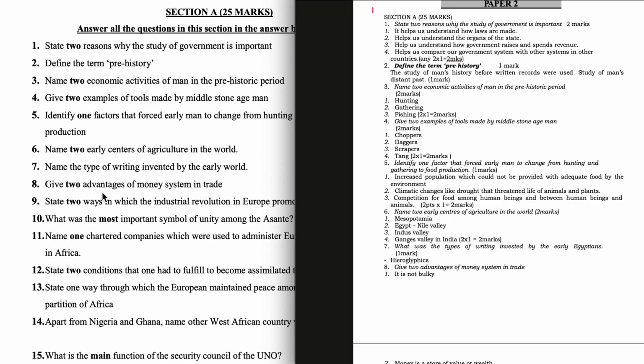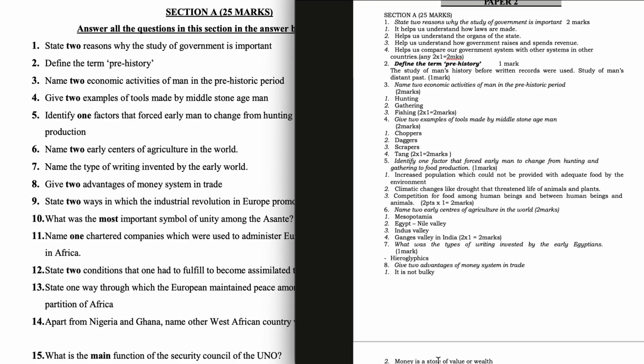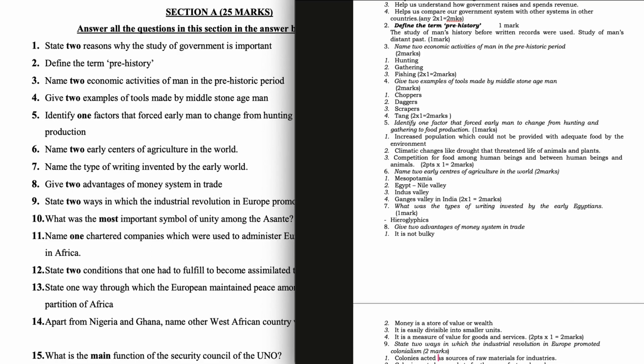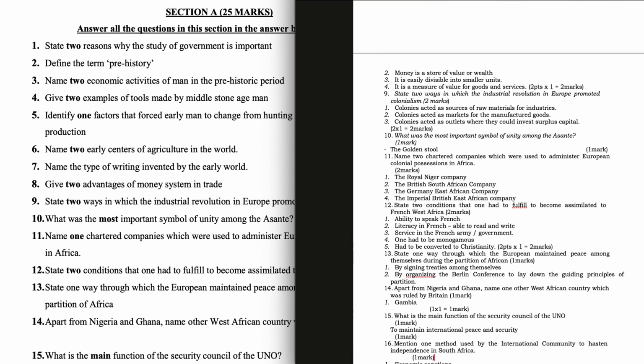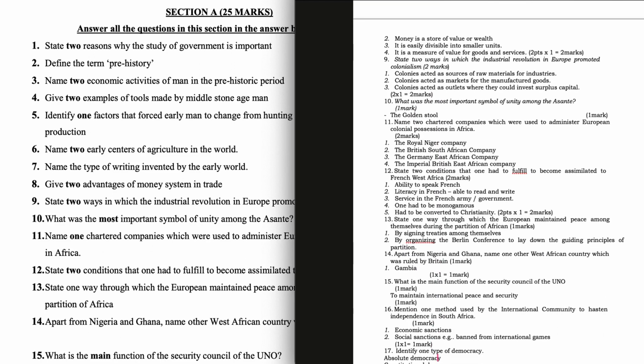Question 8. Give 2 advantages of money system in trade. It is not bulky. Money is store of value or wealth. It is easily divisible into smaller units. It is a measure of value for goods and services.